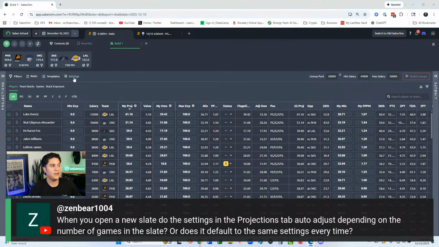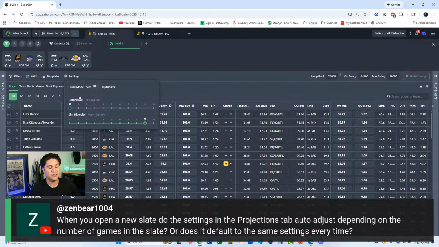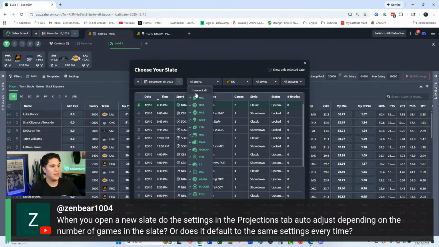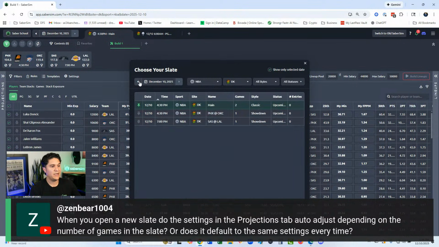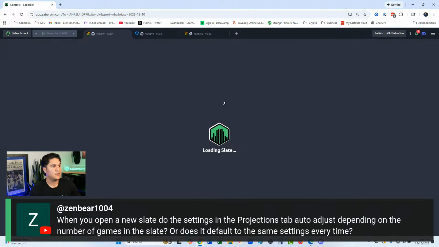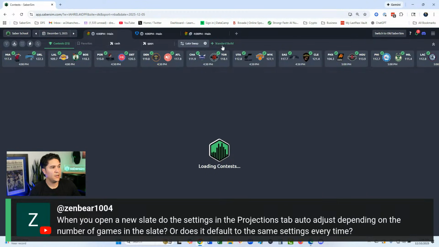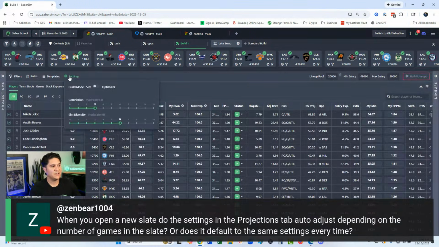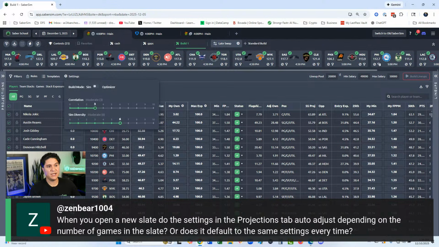So today there's a 2-game NBA slate. We look at the settings: 0-9, 0 correlation, 9 sim diversity. If we go back to a past NBA day where there were more games, 11 games, for instance, on December 5th, and then we just go to a new build, we go to the settings. Sliders were on 3-6, right? So we went from 0-9 at 2 games to 3 correlation, 6 sim diversity at 11, right?